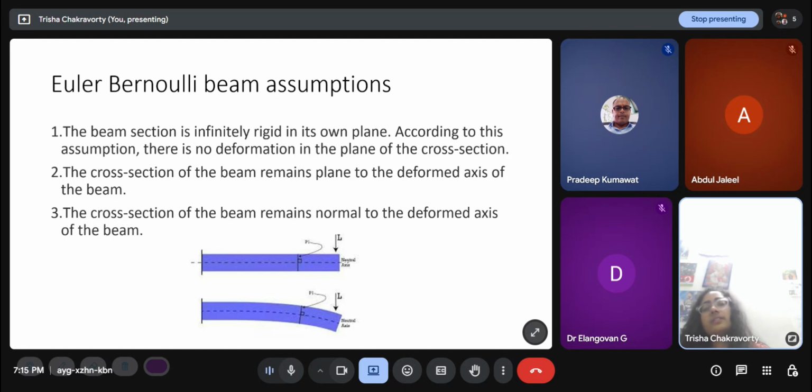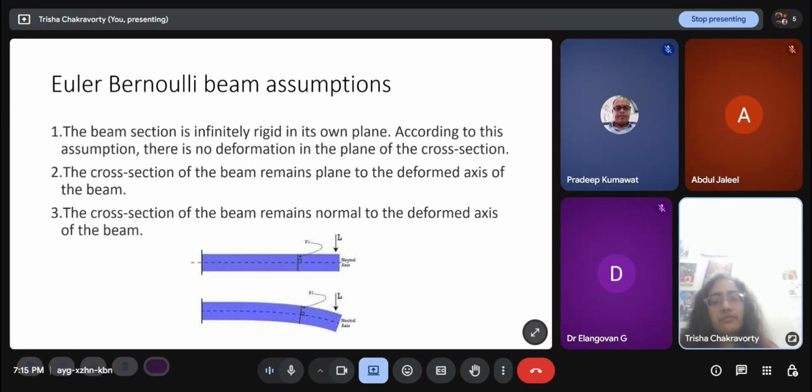Then there is Euler-Bernoulli beam theory, which is an idealized theory to explain the behavior of beams. Some of these assumptions you can just know theoretically. We won't directly apply these in the questions, so you just need to know them in case you have a theoretical question in an exam, or some MCQ question in exams like GATE might also be asked.